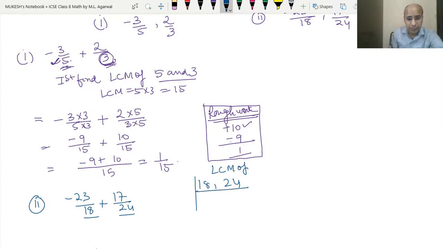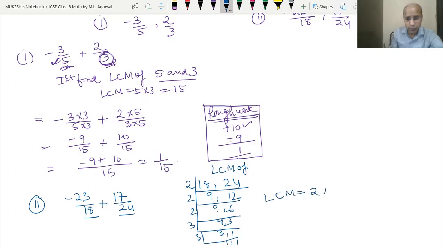To find the LCM of 18 and 24, first we divide by 2, it becomes 9 and 12. Again by 2, it becomes 9 and 6. Again by 2, it becomes 9 and 3. Then by 3, it becomes 3 and 1. Then by 3, it becomes 1 and 1. So the LCM becomes 2 into 2 into 2 into 3 into 3. 2 into 2 into 2 is 8, 3 into 3 is 9, so the LCM is 72.